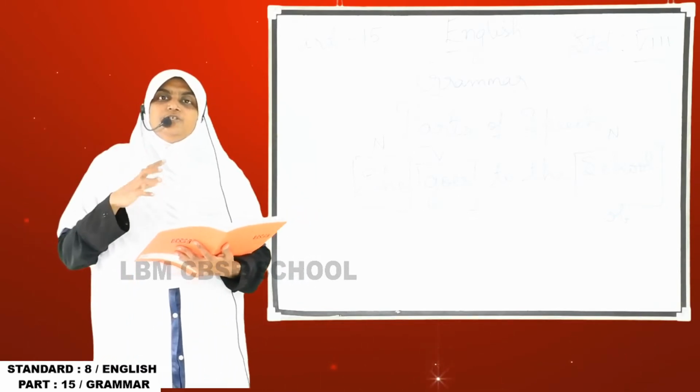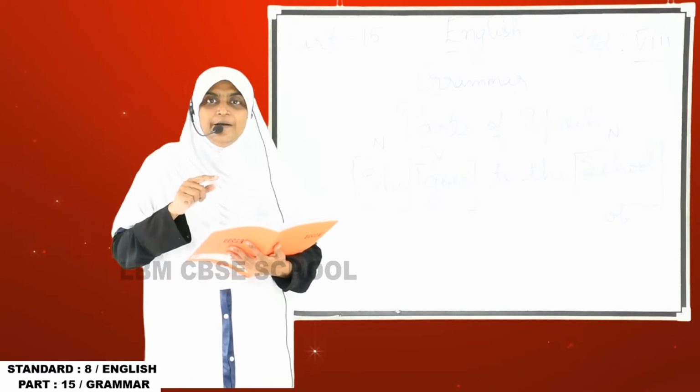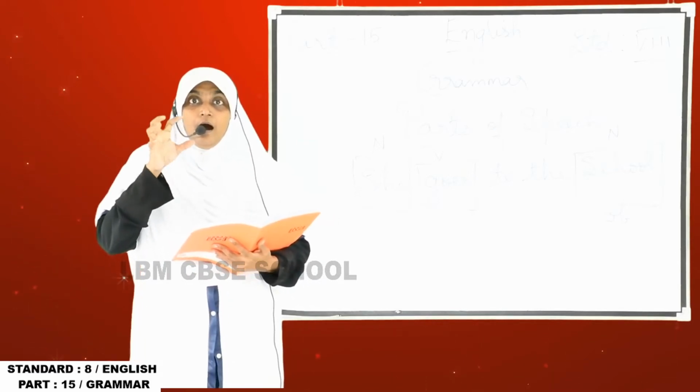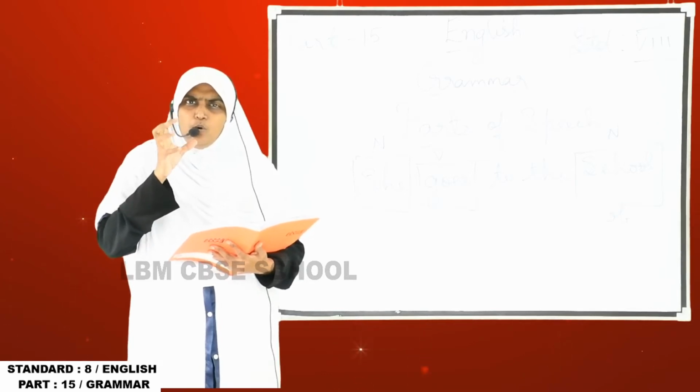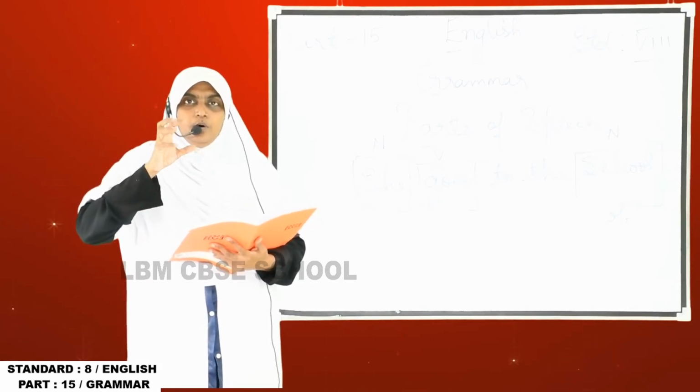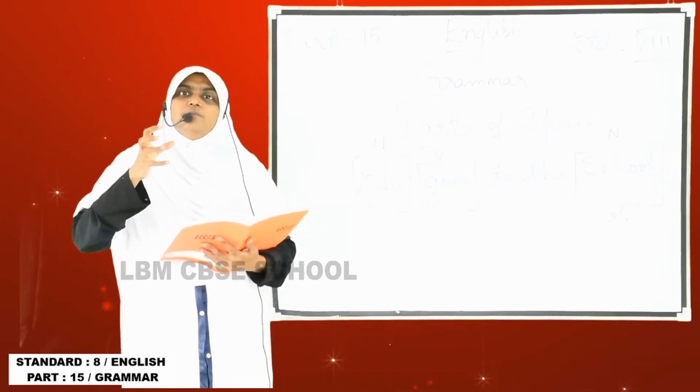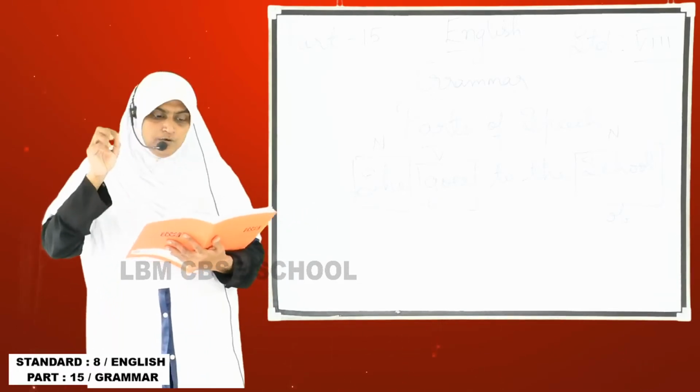For example, she walks slowly. Walks is the verb, and how she walks is what we are describing. So that is slowly, fastly. Since it describes a verb, we call it an adverb.